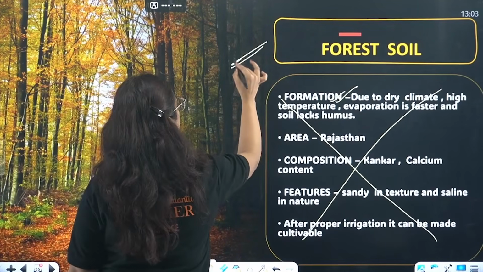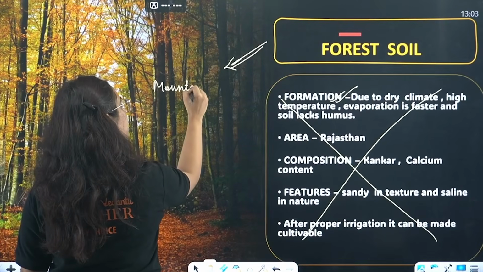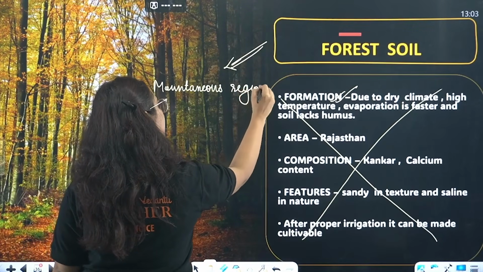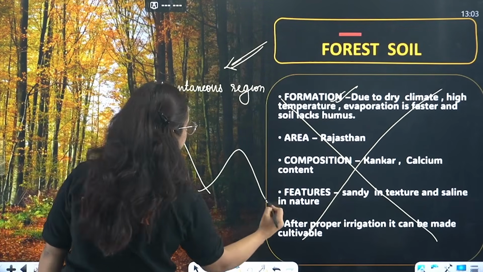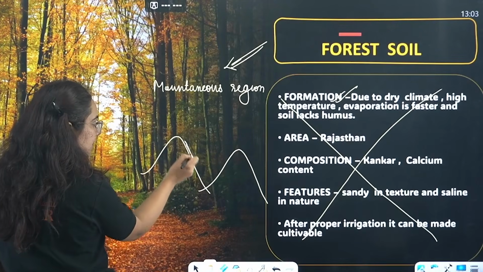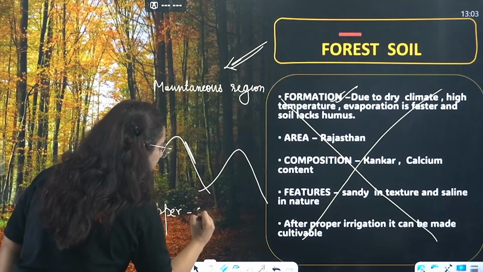Forest type of soil is found obviously in mountainous regions. Where is it found, beta? Mountainous regions. When I talk about the speciality, see this type of mountainous region. Whenever we see the soil in the upper region, it will be coarse grain.